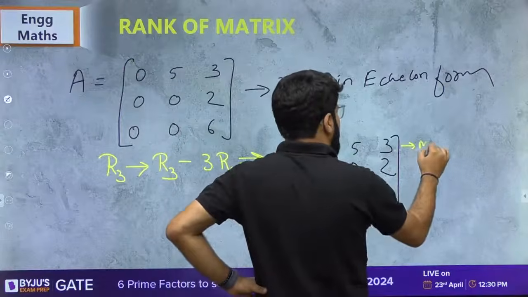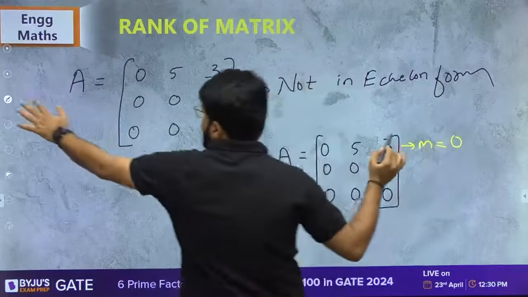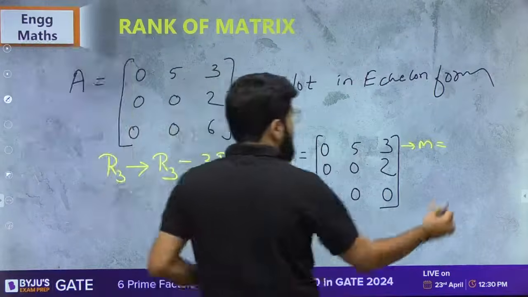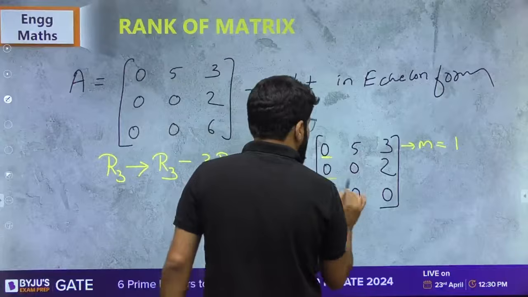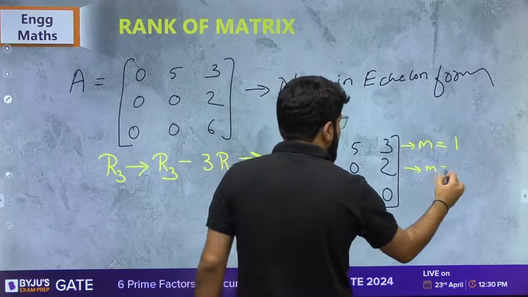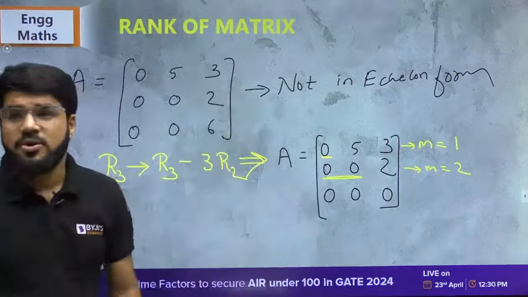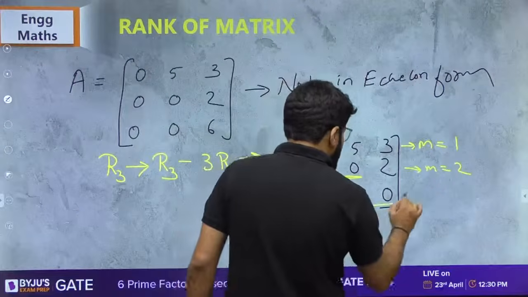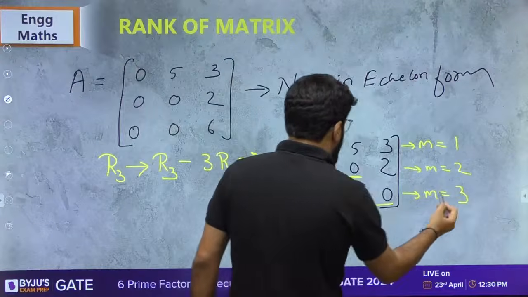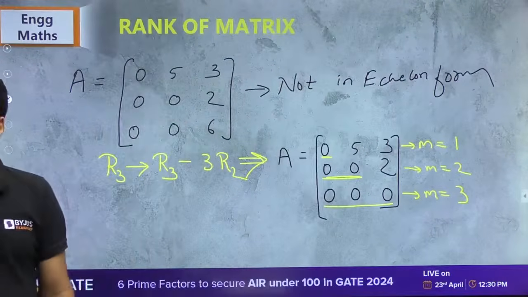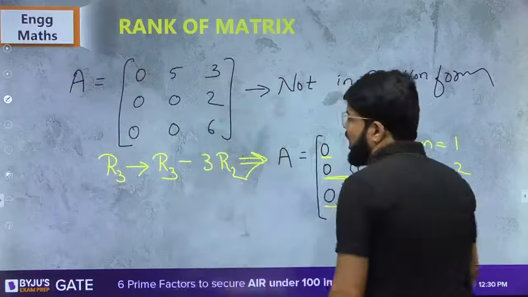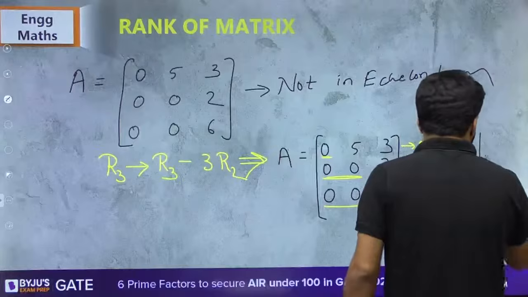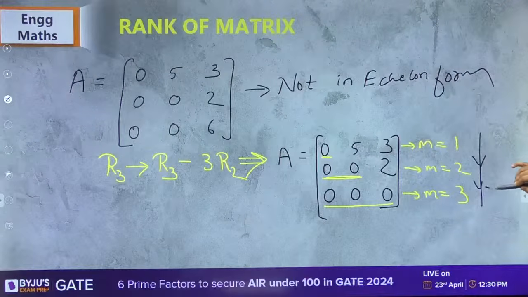Now, what is the value of m? First row m is equal to 1, 1 non-zero. Second row में 2 starting zeros. Sorry, non-zero गलती से बोल दिया. Third row में there are 3 starting zeros. So m is equal to 1, 2 and 3, which is clearly increasing now.